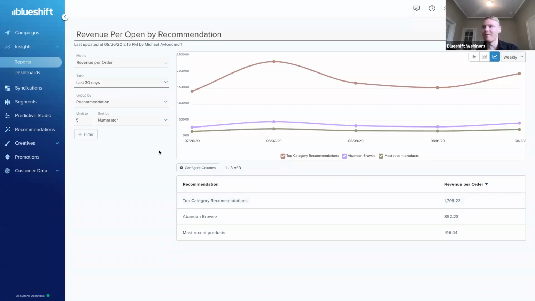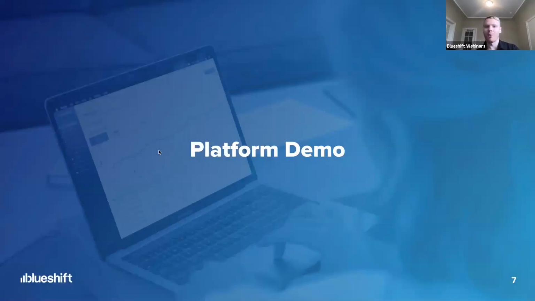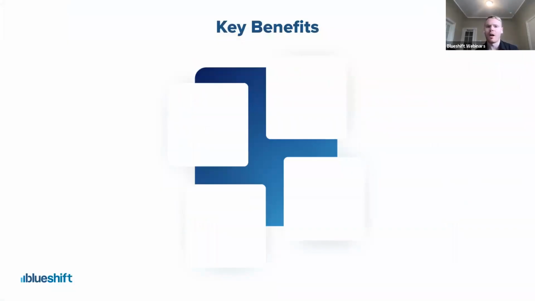Awesome, so that covers everything that I wanted to show on the demo. So now I'm gonna go ahead and return to the PowerPoint, and we can wrap things up with just a little bit on our key benefits and some of that empirical study that I shared with you earlier. So to that end, Blueshift has conducted a study of over 14.9 billion messages sent out by our customers. And here are some of those findings from that report.